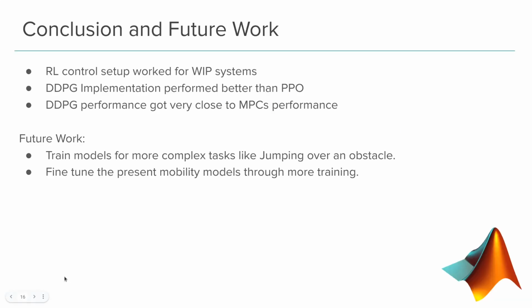In conclusion, my work clearly demonstrates the implementation of reinforcement learning based control schemes on wheel inverted pendulum systems, especially for single wheel self balancing. Both RL methods, DDPG and PPO, efficiently converged to somewhat optimal control for the given trajectory, but DDPG worked way better after 38 hours of training on a 16 GB GPU with 56 GB of RAM. But PPO still seems to require some more training due to the hardware constraints. After comparing to the MPC controller, DDPG got very close to the optimal MPC control.